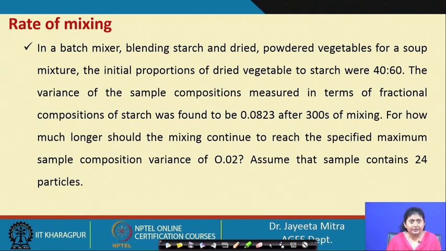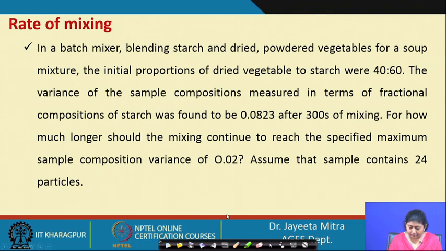The variance of the sample composition measured in terms of fractional composition of starch was found to be 0.0823 after 300 seconds of mixing. For how much longer should the mixing continue to reach the specified maximum sample composition variance of 0.02? Assume that sample contains 24 particles.